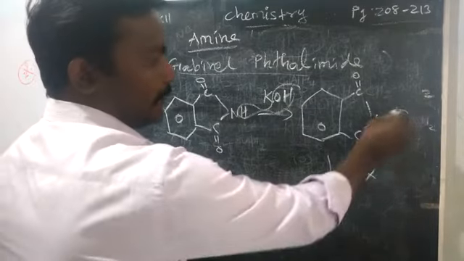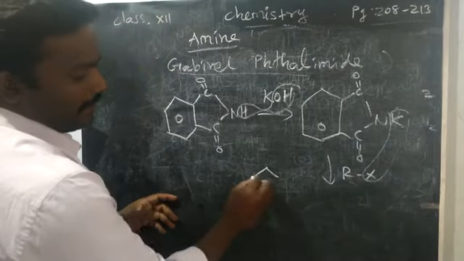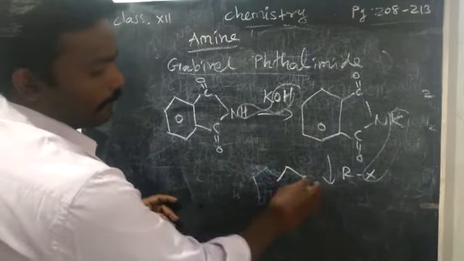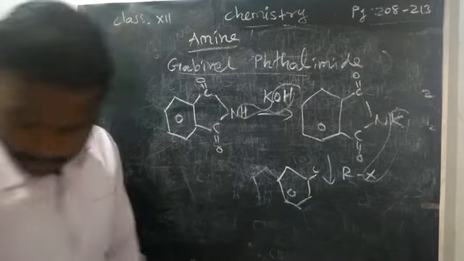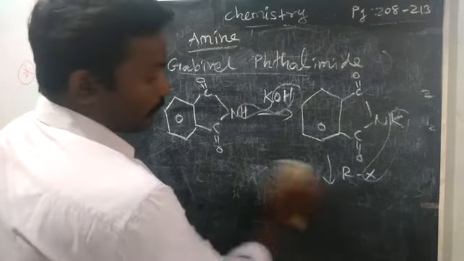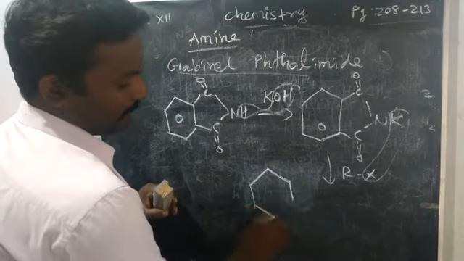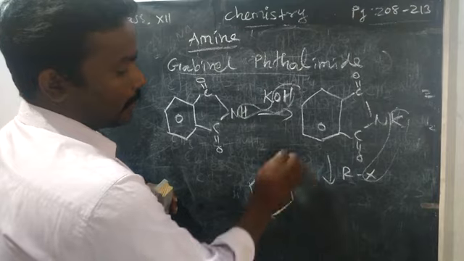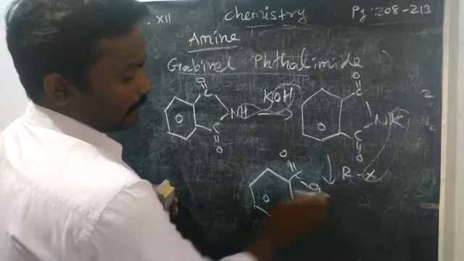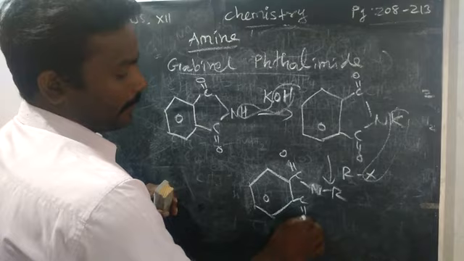Here potassium halide will go, R will add up, so N-alkyl phthalimide will form, with C double bond O on both sides of N-R.